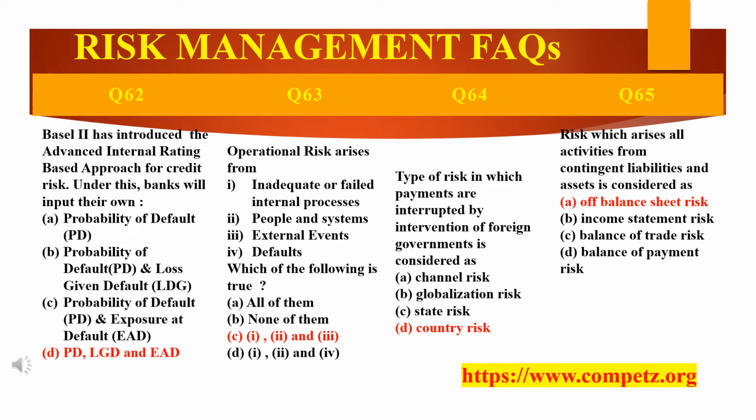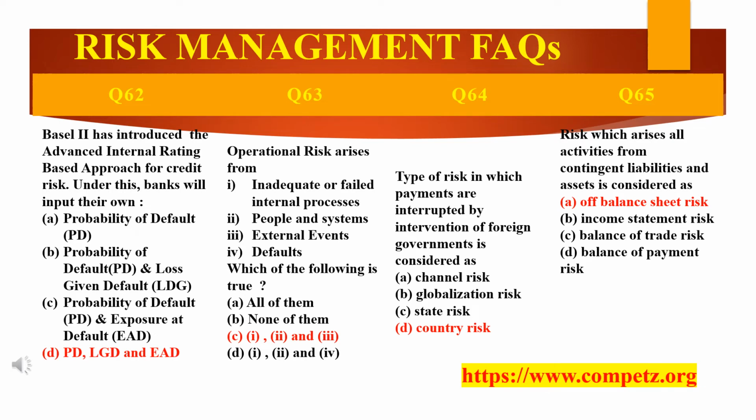Moving on to the next question. See here, the type of risk in which payments are interrupted by intervention of foreign governments is considered as which risk? Foreign government. The name itself specifies it's country risk. Okay. So see here, why? Because the risk affecting expropriation. Okay, expropriation is nothing but transfer of funds or assets from one country to an outside country, which falls under this risk, that is the country risk.